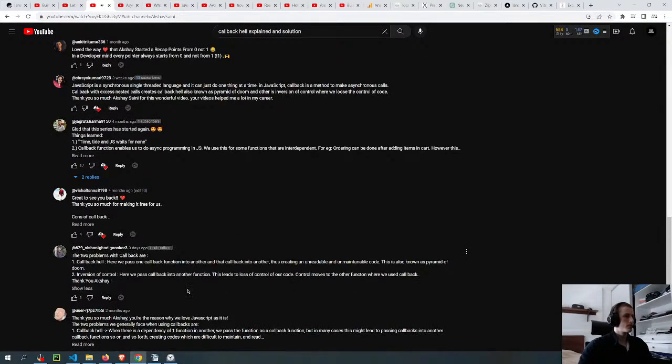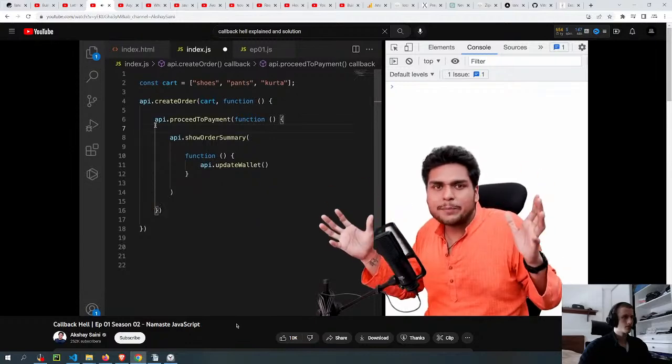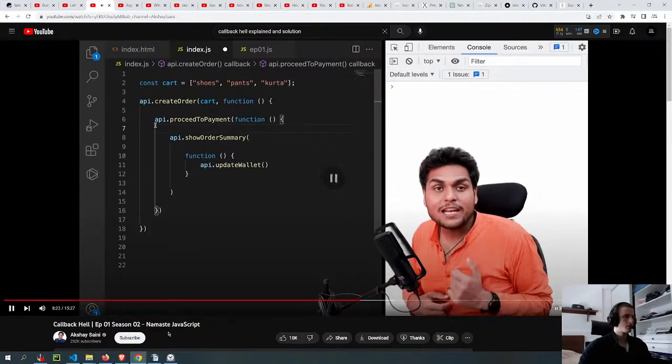Again, we will have a callback function over here, and when we pass this callback function, you would have already got bored seeing me doing this again and again. We will pass this inside showOrderSummary. Okay? So do you now see a problem with this code? Yes. So when we have a large code base and there are so many APIs here and there, and APIs are dependent on one after the other, what happens is we end up falling into callback hell.